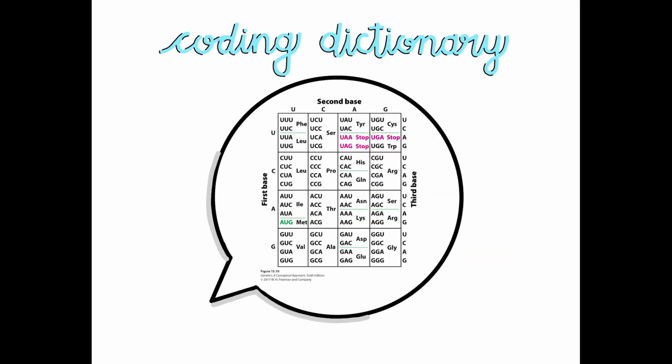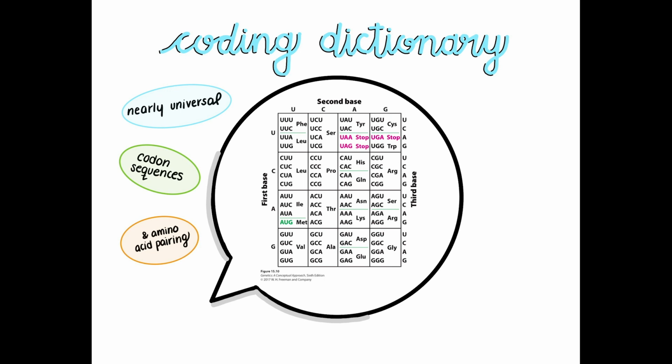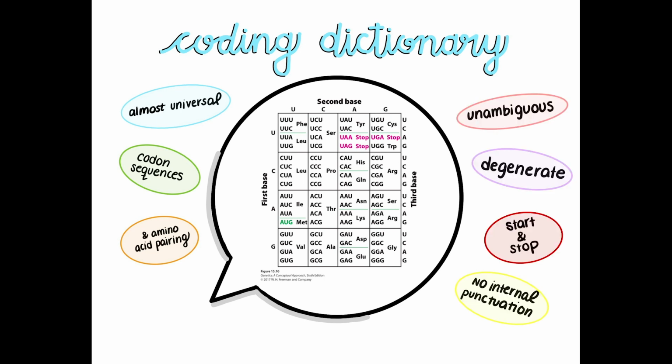The results of these experiments gave us what is known as a coding dictionary. It is a table that contains RNA codons with all 64 triplets, serving as the basis for experiments to come. This table is determined to be almost universal since it contains codon sequences and amino acid pairings. It is also described as unambiguous, degenerate, contains stop and start punctuation, and has no internal punctuation.